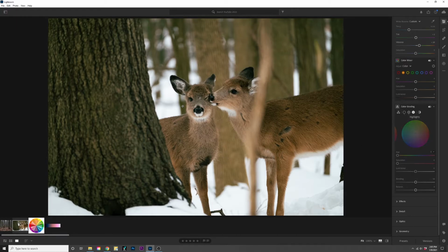Now the problem here is that the green is looking a little too bright and it's really throwing off the contrast. So what can we do? Go back to your shadows, take that luminance, and start bringing it down just a little bit. Bring it out to about -40, -45 even. When you do that, you're bringing that green closer and closer to black, but never actually all the way to black, so you're creating more and more contrast in the image. So we went from this without the color grading, which is a good image in and of itself, but if you wanted to be a little more creative, you can throw color grading on, and now you have something a little more unique.